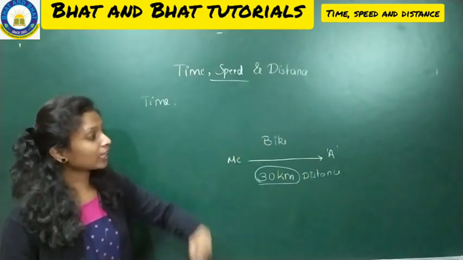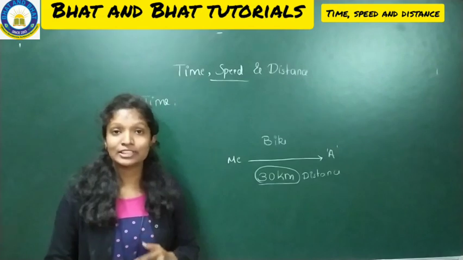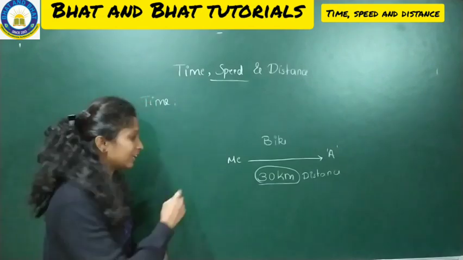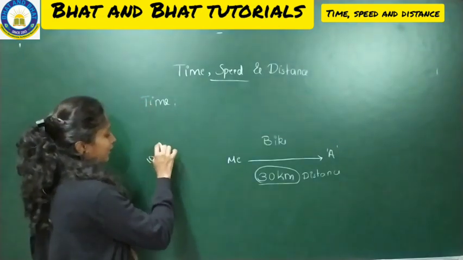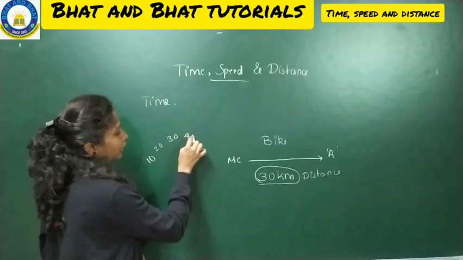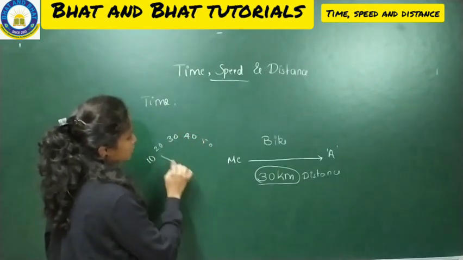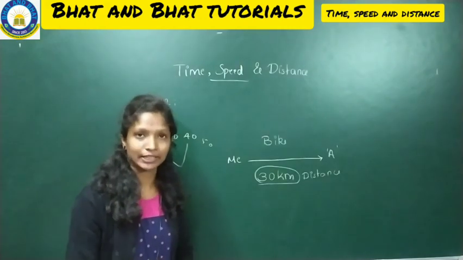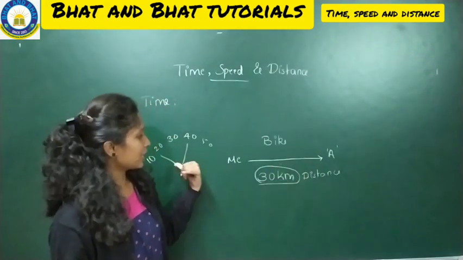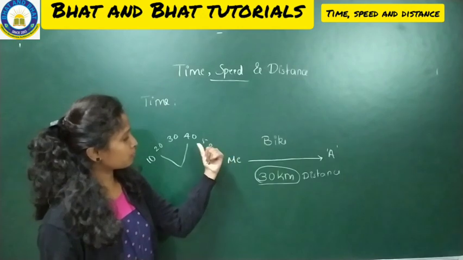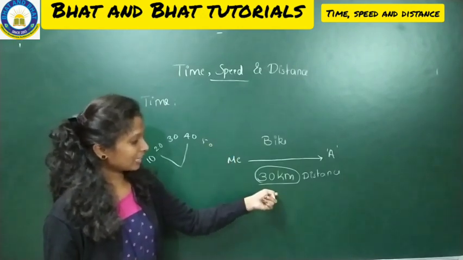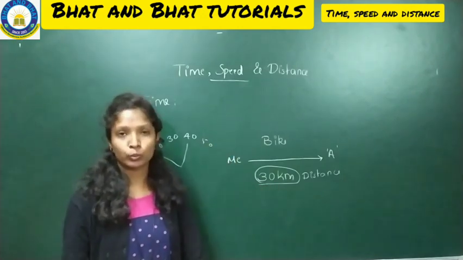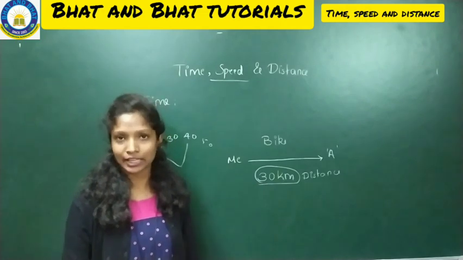So I am going on a bike. In the bikes you can see here 10, 20, 30, 40, 50. So here there is a speedometer. It will detect at what speed you are driving the bike, isn't it? In the same way, if I go at the speed of 50, I can reach the 30 kilometers within 30 minutes. I can take it.